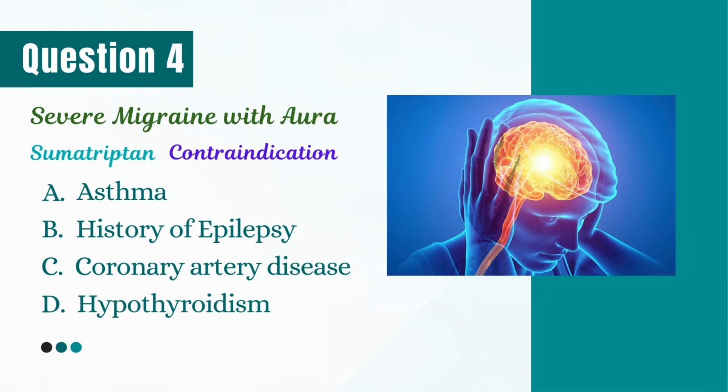Question 4. A 25-year-old woman experiences a severe migraine with aura. She is prescribed sumatriptan. What is a contraindication to using this medication? C, coronary artery disease. It causes vasoconstriction, leading to risk of myocardial infarction. Asthma is not a contraindication. Epilepsy requires caution but is not absolute. Hypothyroidism is not a concern here.